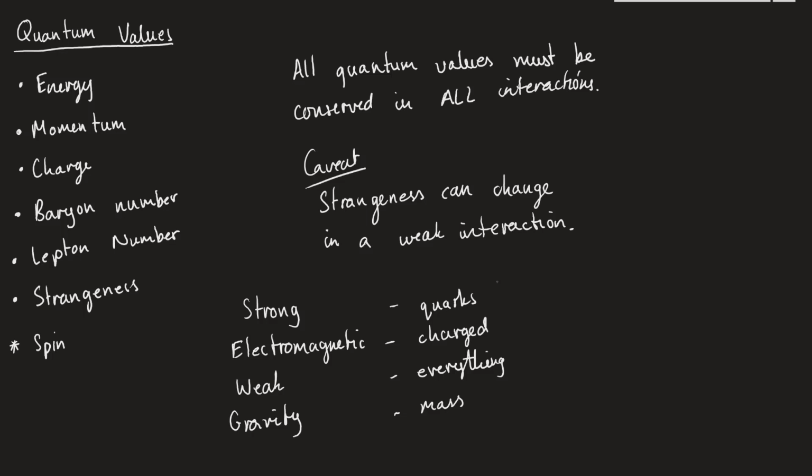But if we have loads of quarks and then one of those things is a lepton, it can no longer be a strong interaction because we have leptons in there and they don't contain quarks. So then we go down to the next one and then we say, is everything in this interaction charged? And then let's say we've got everything's charged, it's electromagnetic then. Let's say we've got loads of things charged, but then we have a neutral neutrino, or we have a neutron.